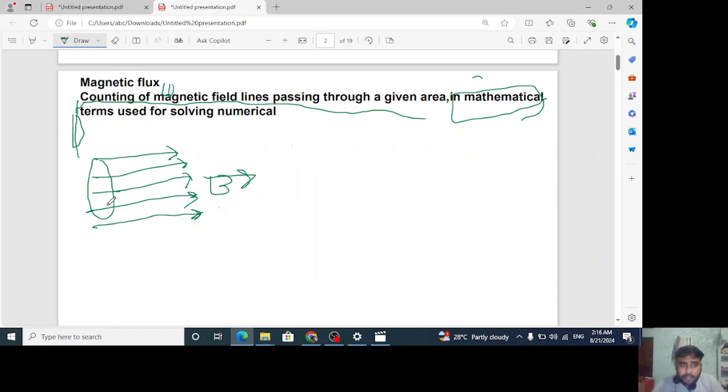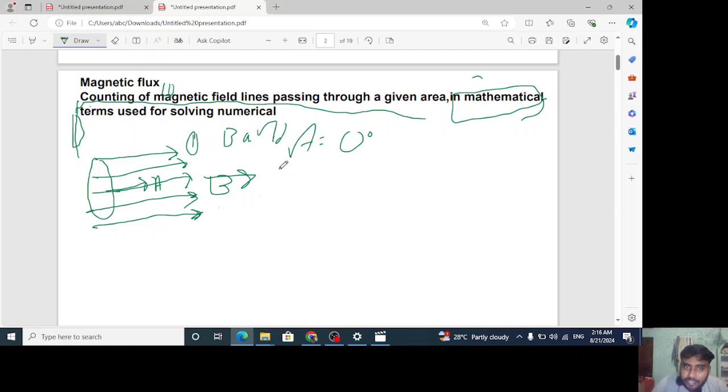Now we have area vector A here. So in the first case, B is along horizontal, and area vector is also along horizontal. So the angle between B and A is what? In the first case, B and A, the angle is 0 degree. Ignore the writing, I am again requesting.